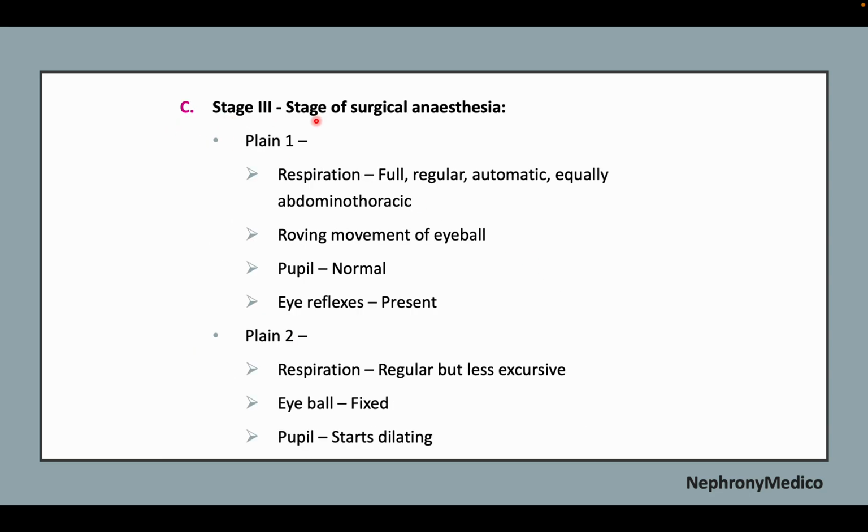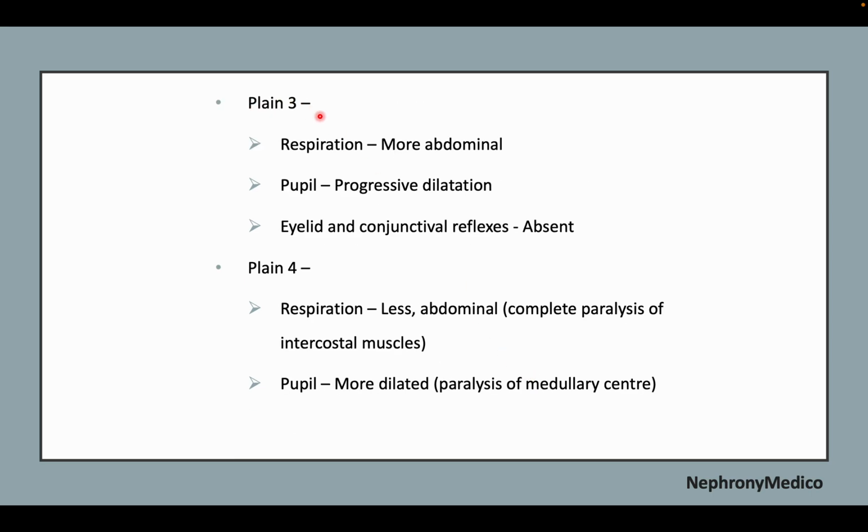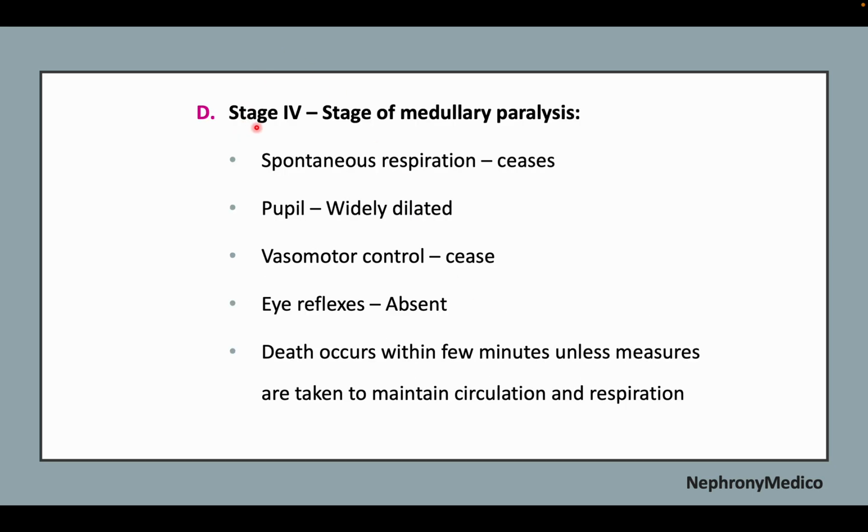Stage 3 is the stage of surgical anesthesia. With plane 1, the respiration is full, regular, automatic, equally abdominothoracic. In plane 2, the respiration is regular but less exclusive. In plane 3, the respiration is more abdominal. In plane 4, the respiration is less abdominal. In stage 4, there is the stage of medullary paralysis, where the spontaneous respiration ceases, and the pupil is widely dilated.